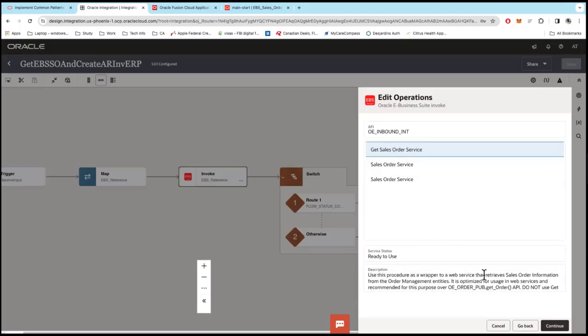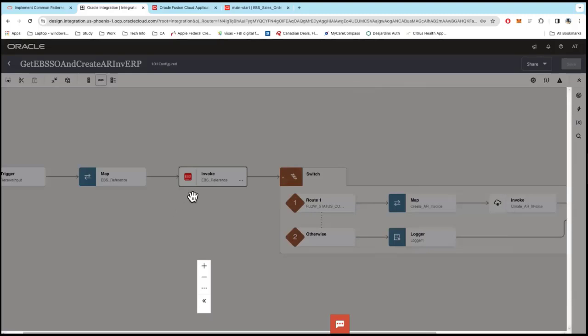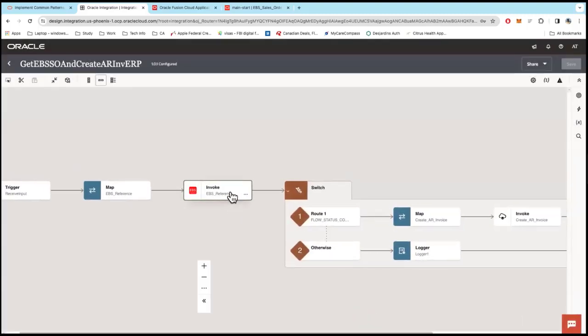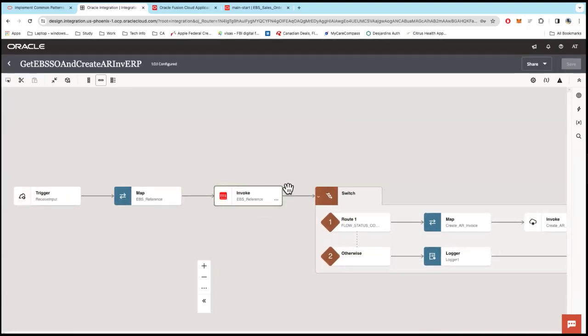Again, there's a description of what it is, how to use it, and in which cases you shouldn't use it, and all sorts of things. Once you click continue, this gives you a summary of everything that you're trying to do. I'm trying to select order management, I'm trying to use get order, and the pattern is synchronous. Once you click on finish, a mapper is automatically generated for each node that you add, because sometimes there are input parameters to this call. In this case, there is, so a mapper gets generated.